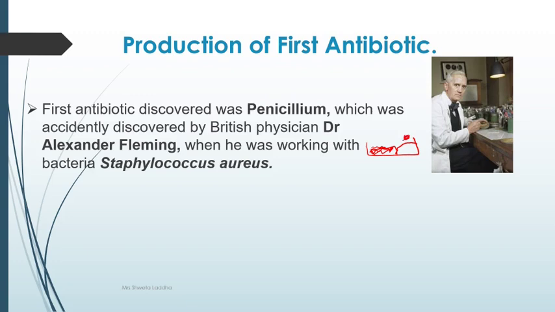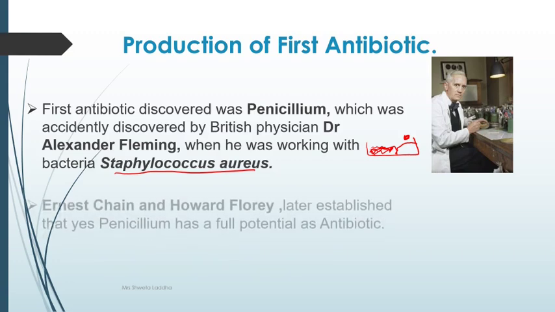Some fungus had grown on it, which was Penicillium notatum. That fungus was releasing some substances which were hampering the growth of the Staphylococcus. And because of those secretions from the fungus Penicillium notatum, Staphylococcus aureus was not growing. Thus, he concluded that something is secreted from that fungus, which is stopping the growth of Staphylococcus aureus. So, accidentally, British physician Dr. Alexander Fleming discovered the first antibiotic.